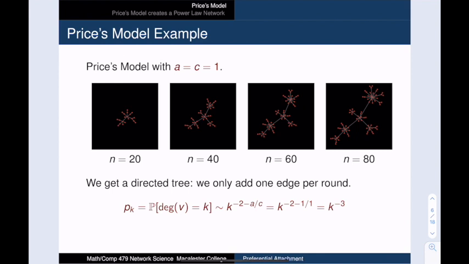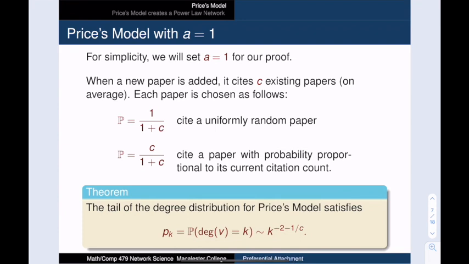In this case, we have set both A and C equal to 1. Now, since A is equal to C, half the time we add a random link, and half the time we add a popularity-informed link. Also, since C is equal to 1, we only add one link from each new node. So, we get a tree. Our theorem says that the tail of the resulting distribution is a power law with exponent alpha equal to 3. And if we look at these networks, we can see the characteristic collection of hubs at different scales that we expect from a power law network.